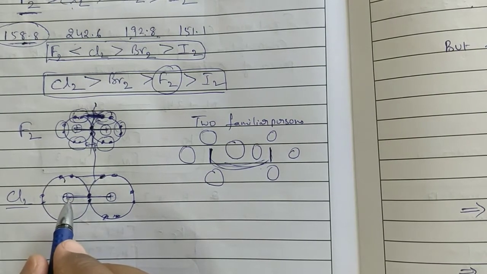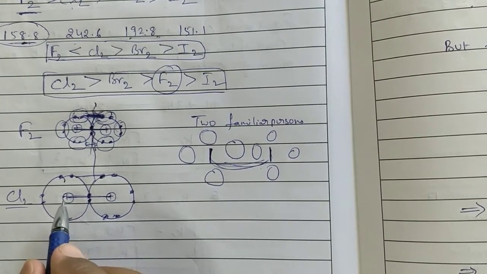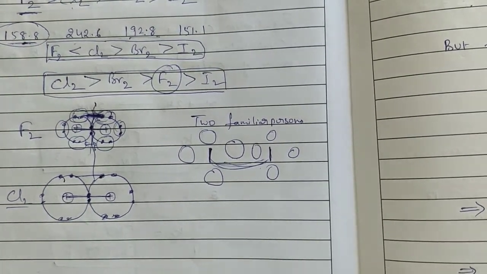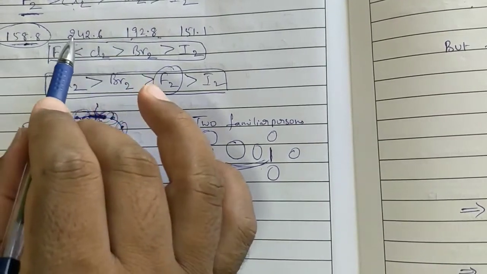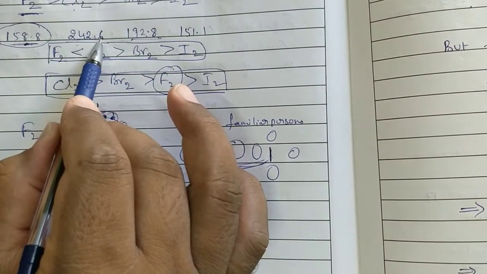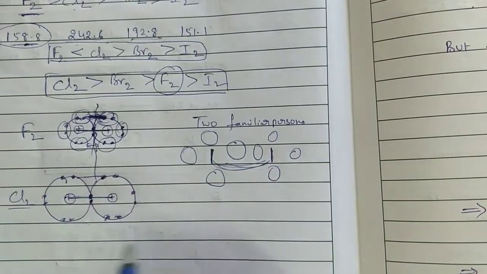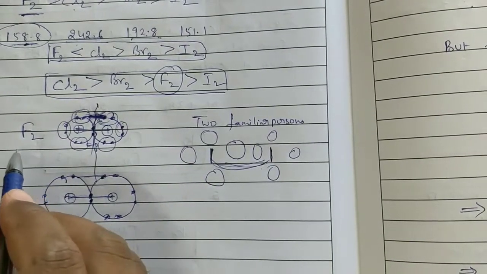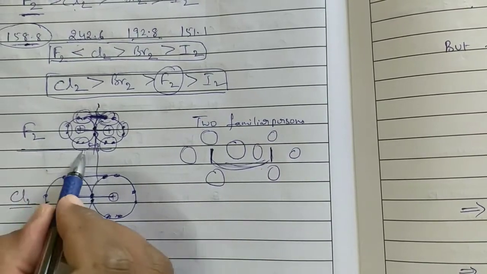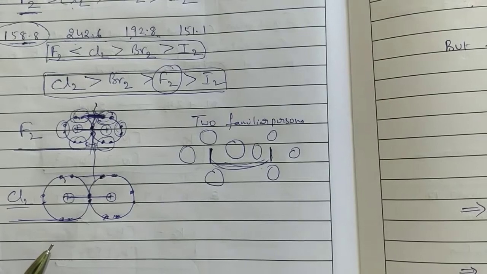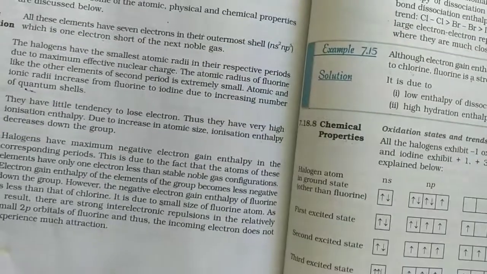Is it correct or not? When the bond strength is high, we need a very high amount of energy to break the bond. That is leading to chlorine 242.6. Next bromine 192.8. This is the reason. F2 has lower bond dissociation enthalpy than chlorine. Now let us see the explanation in the textbook.